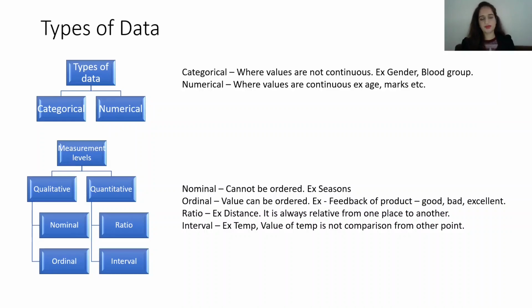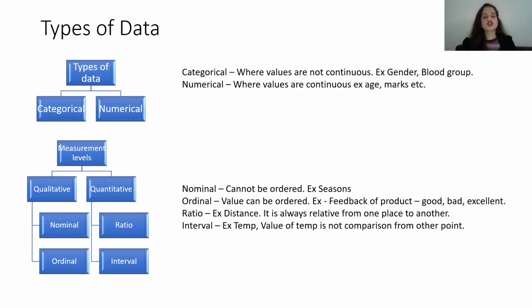We call it categorical. Then we have numerical. These values are more continuous. Example, age. Age can vary from 0 to 100, 105 or maybe more, I don't know. Then we have marks, which can just vary. We may say income. For people, there is no limit to income. People can have $10 million, $15 million, $100 million. There is no limit to what a person can have in income.